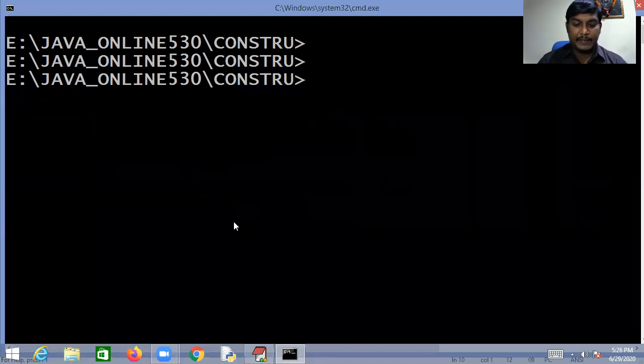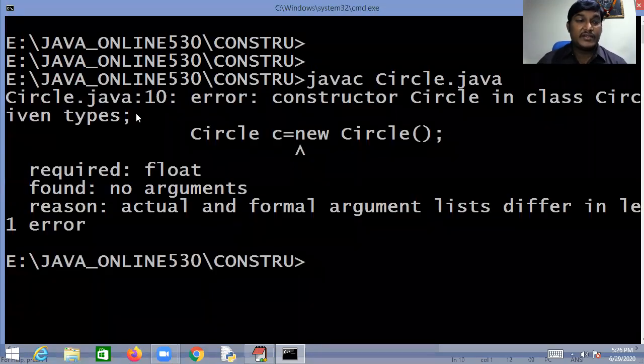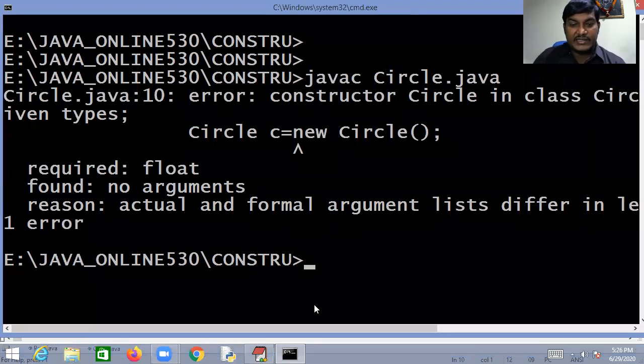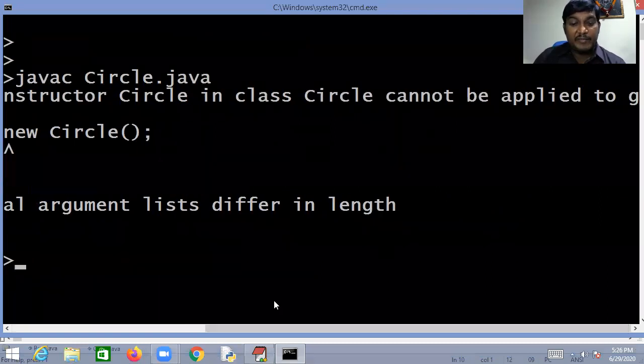Then javac Circle.java. You have seen an error at line number 10. What is that? Constructor Circle in class Circle cannot be applied to given types.